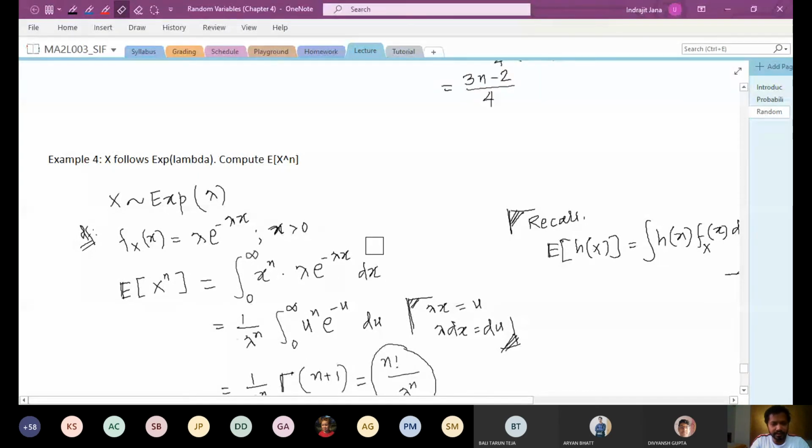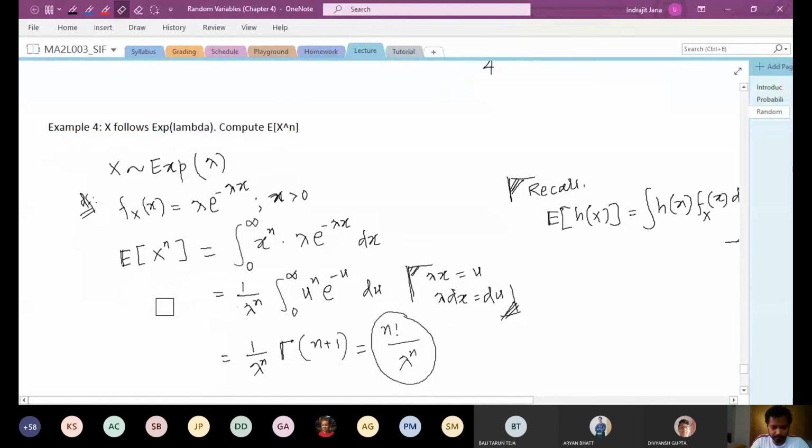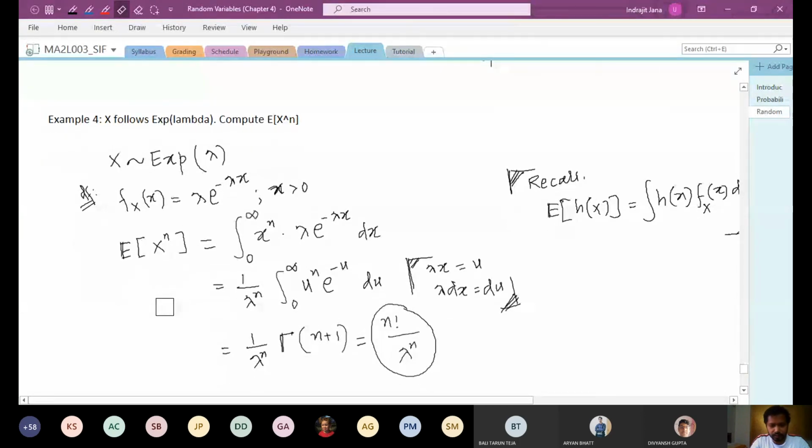There is no change to the PDF. We just replace X by X to the power n because we are calculating the expectation of X to the power n.